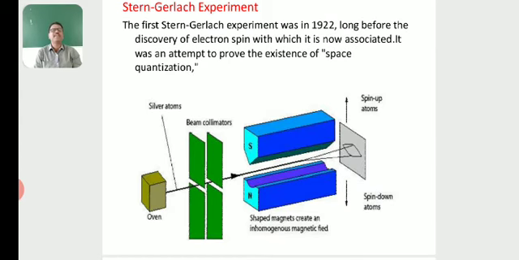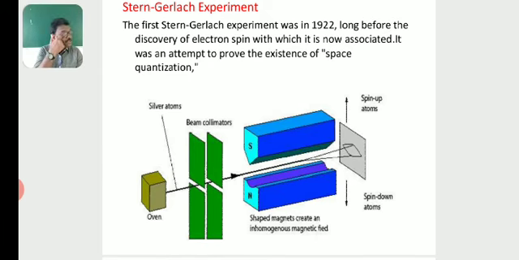Then the Stern-Gerlach experiment. Let us look at the experimental arrangement. The first Stern-Gerlach experiment was in 1922, long before the discovery of electron spin, with which it is now associated. It was an attempt to prove the existence of space quantization.